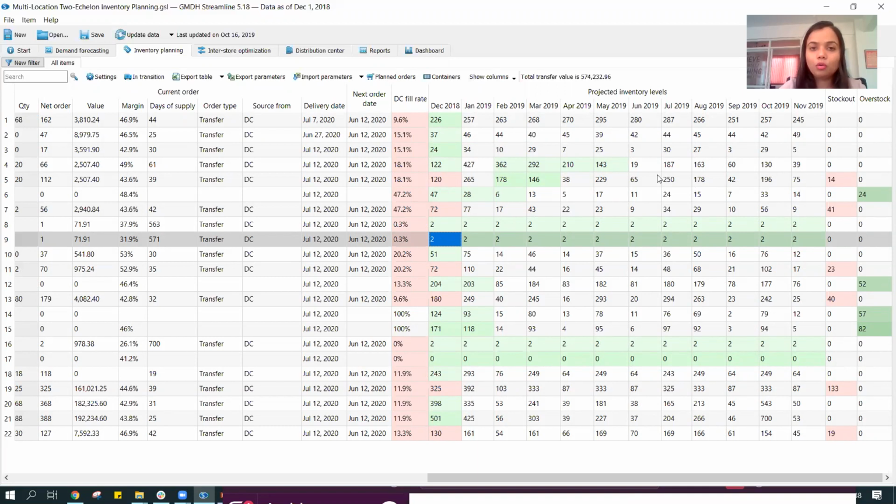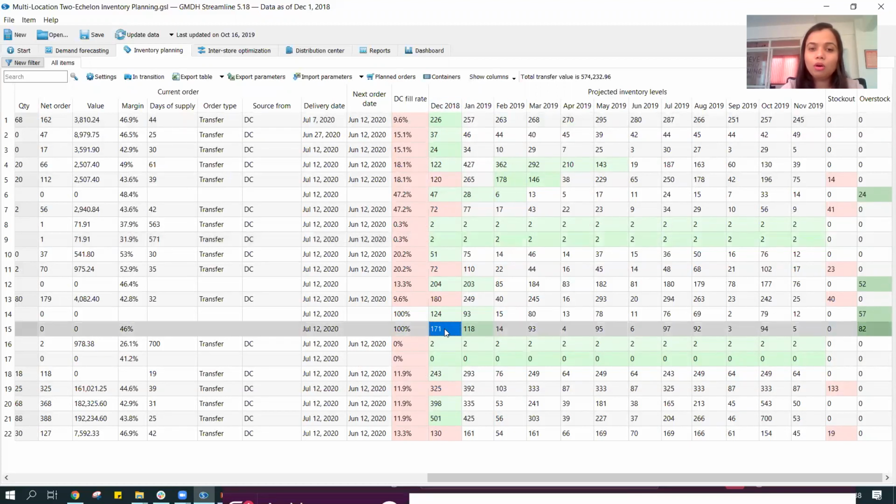I'm not going to sit on overstock value, and neither am I going to carry too much stock. So my extra deep green, which is very high stock that I would be carrying, would go down. In this case, from 171, it is going to 93. It's maintaining in that order. So I'm reducing my excess inventory, as well as my deficient inventory. So I'm balancing my stocks quite nicely.